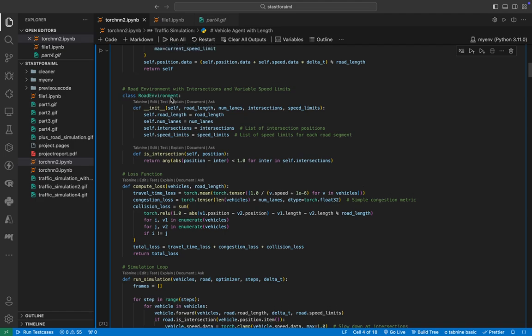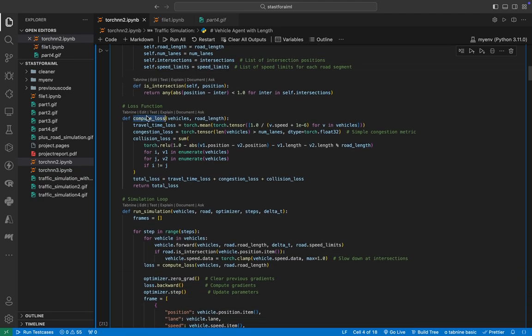Then we have created a road environment, which has road length, number of lanes, intersections, that is, how many T shape or plus shape intersections it will have, and a speed limit for each lane. Sorry, speed limit is an array or a vector which contains the speed limit of each individual lane. Say if there are 5 lanes, then speed limit will be an array of 5 values. So here we have compute loss.